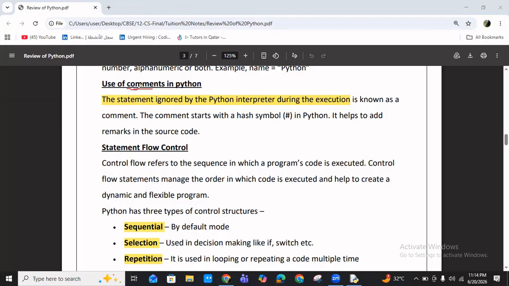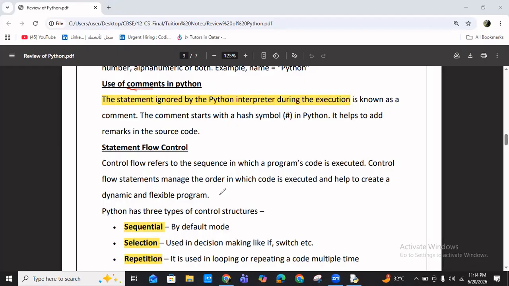Suppose you want to write a program for dividing two numbers. In the coding time itself, you can add a comment. Then later, if you are checking the code, you will not get any confusion. You got the point? So how will we add comments?